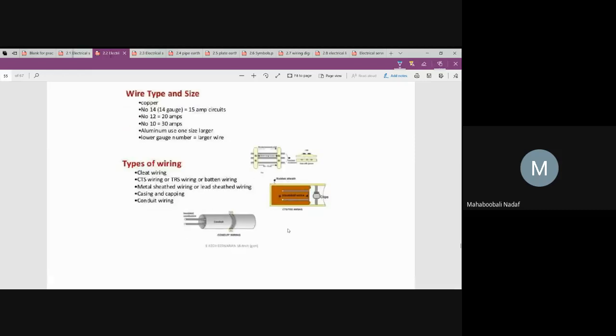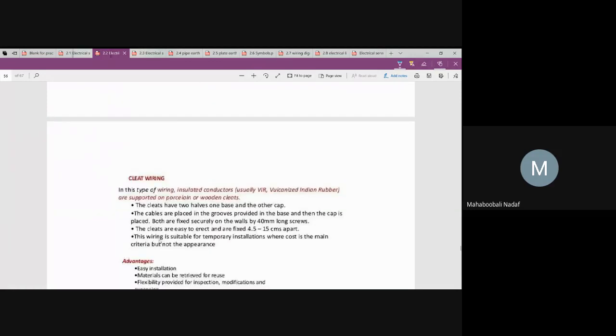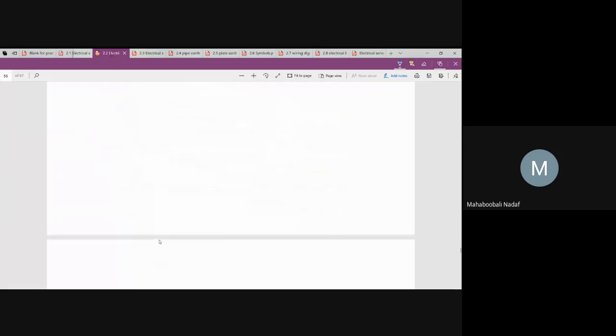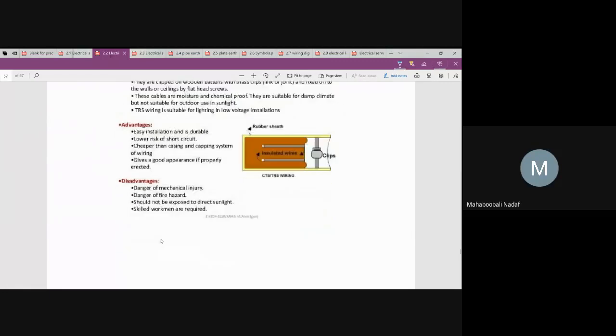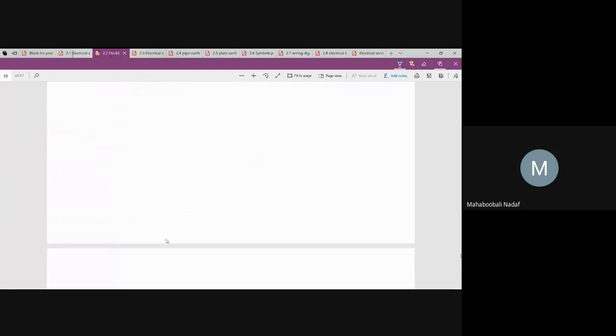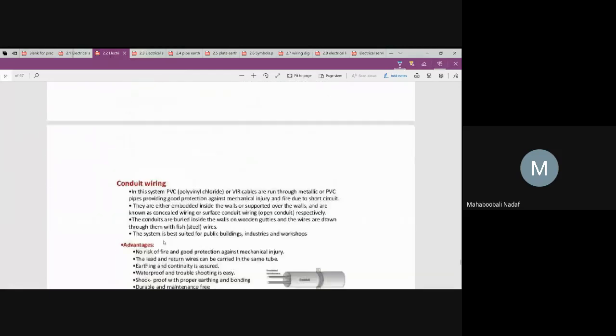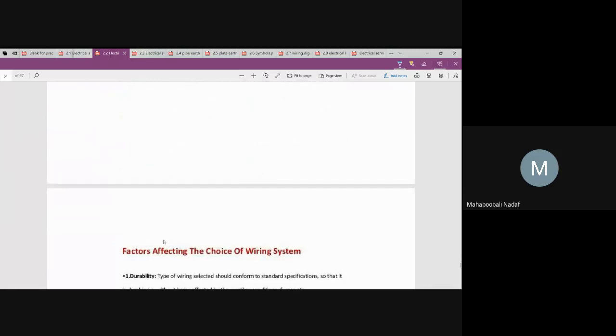So shall we continue in the next class? Yes, sir. Okay. Yesterday class we have completed this one, wiring, cleat wiring, TRS wiring, metal sheeted wiring. When we have completed this one? Today, sir. Okay, today. These things have been completed today only. Okay, so in the next class, what we are going to learn, let us see that one.